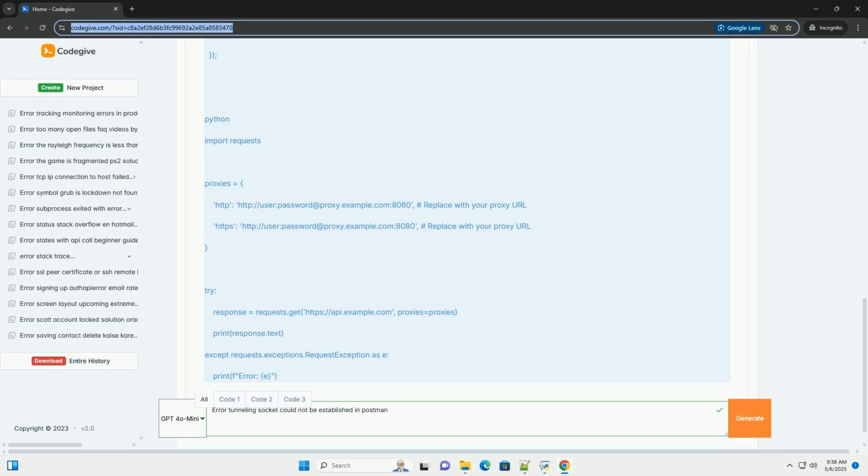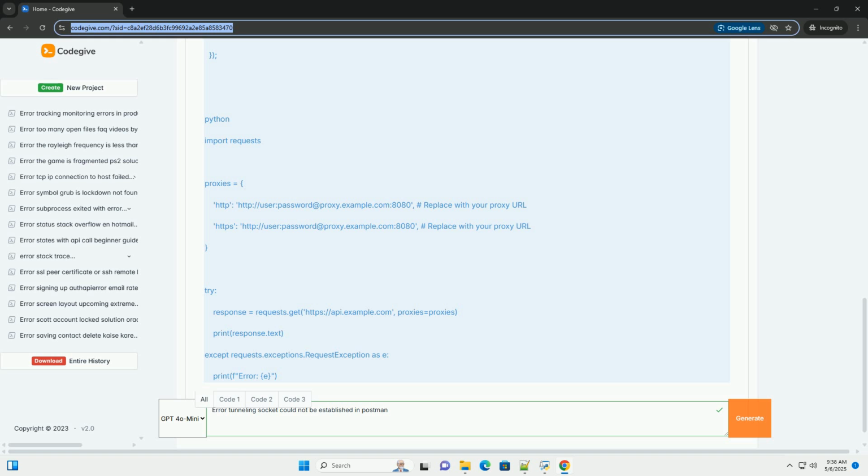The PAC file may also include a FindProxyForURL function that you can use to determine which proxy to use for a specific URL. Test the PAC file using online PAC file testers or browser extensions. 5. Troubleshooting specific scenarios. Corporate proxies. Corporate proxies are often more complex and might require specific authentication methods or configurations.